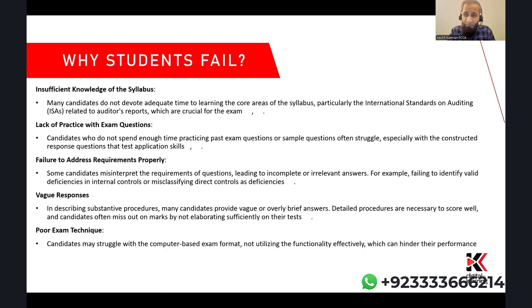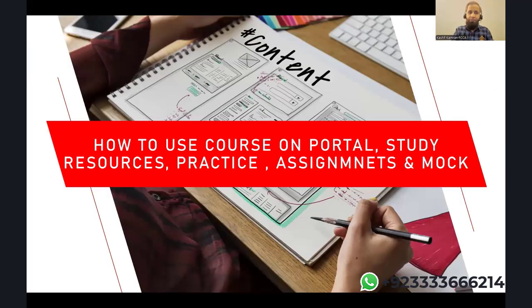So these are the top 5 reasons why students fail the AA paper. And you will be covering each one of them once you start my syllabus. I hope that with better practice, and by following the approach of the tutor in the course, you will overcome these reasons and be successful. Okay, now to the most important thing: how to use the course on the portal.